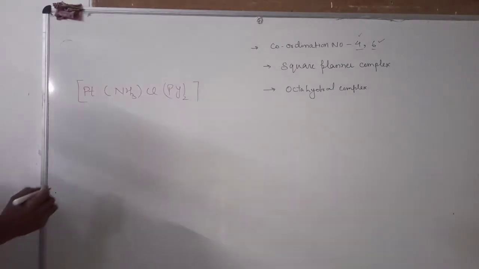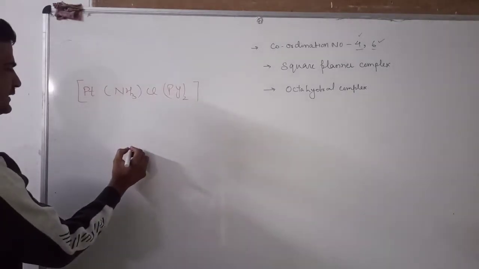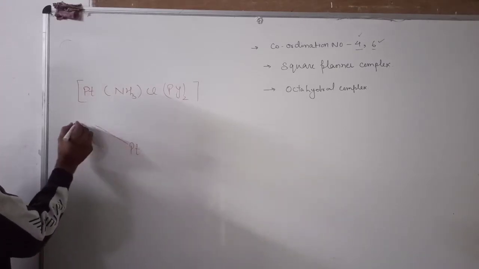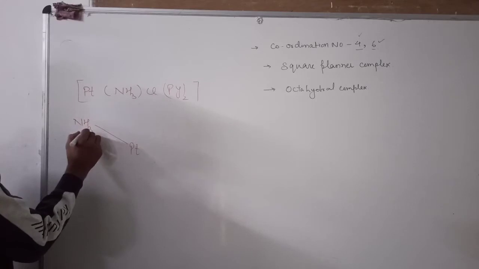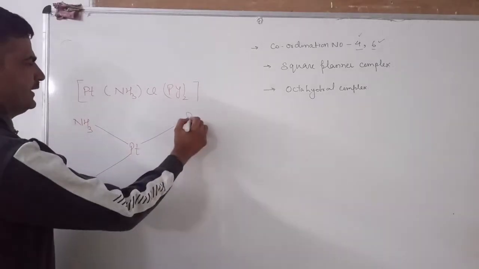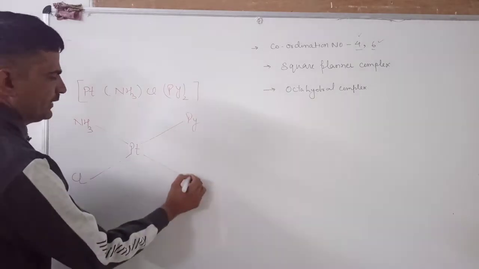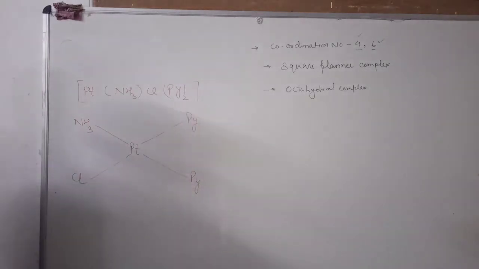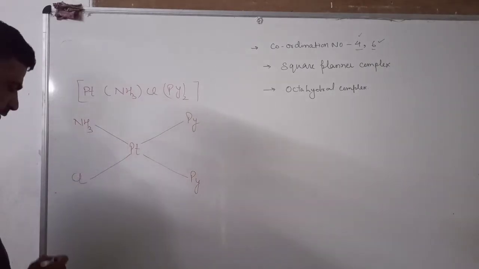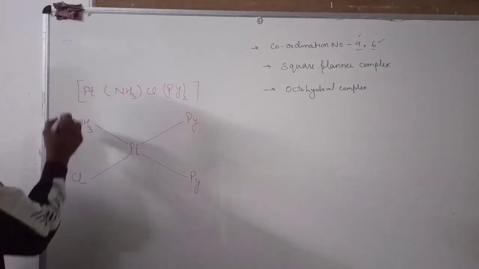Now let us form its cis and trans isomers. Platinum is the central atom. This ammonia and this chlorine are lying in one plane. On the other hand, these two pyridine molecules lie in the same plane. This is also an example of cis and trans isomers, and this is the type of